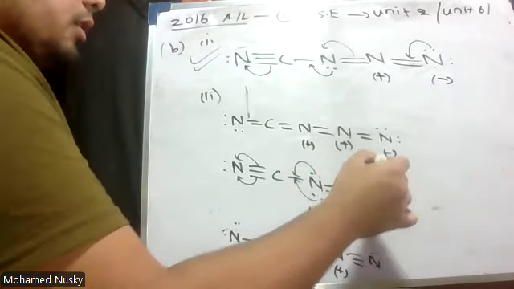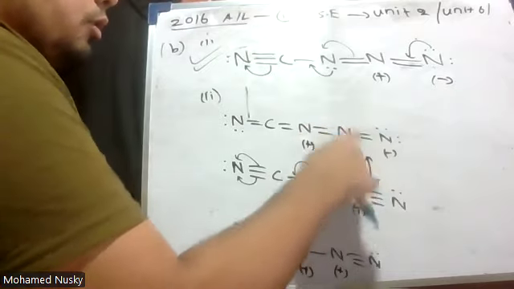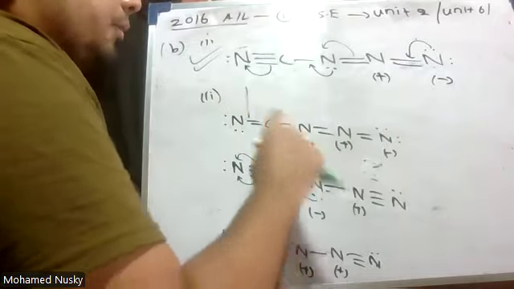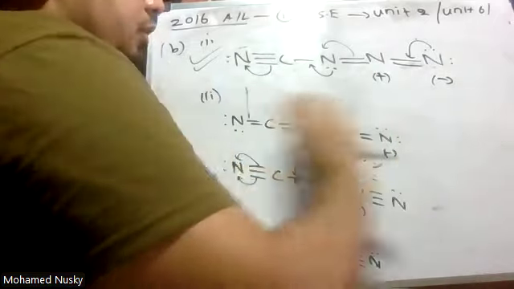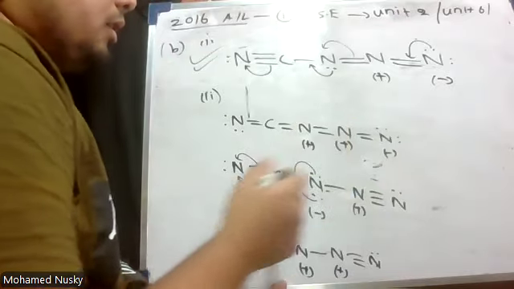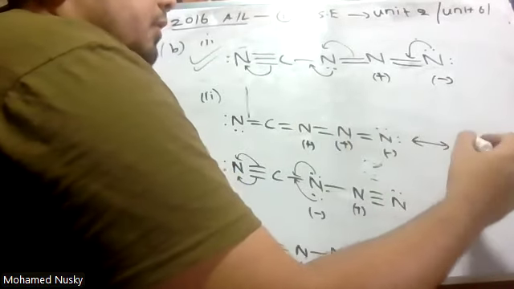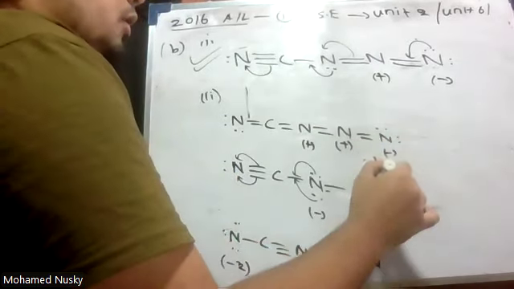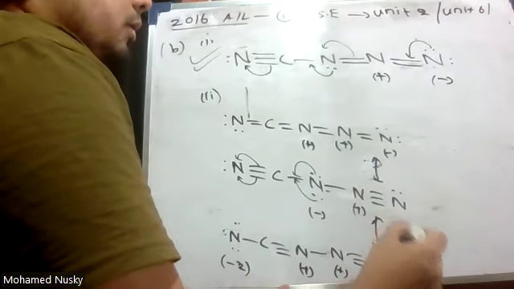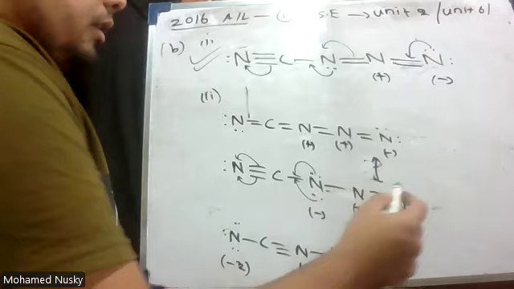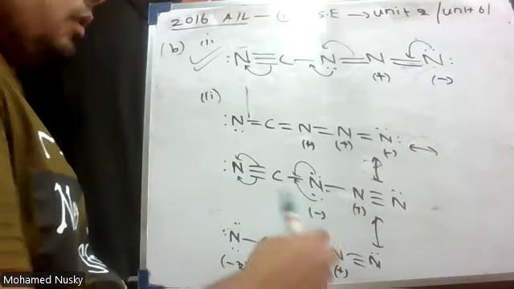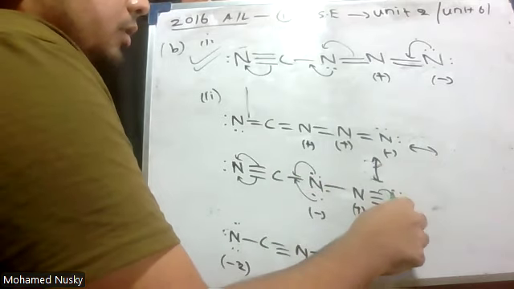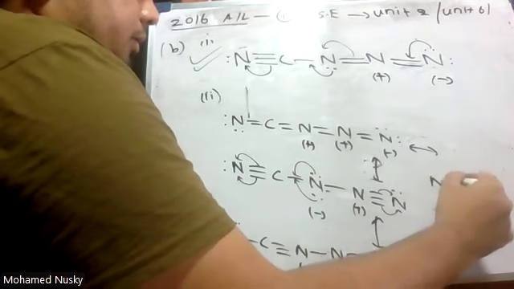When you are drawing resonance structures, to separate two resonance structures, you should show them with this double arrow. In your full scale paper, you will be writing this the horizontal way, right? I have drawn in the vertical direction. Therefore, when you are drawing, you should separate them with this double arrow. Now here I have drawn this vertical, so I will show it like this. And as I said, here I can draw another one. I can make these two lone pairs bond pairs and these two bond pairs lone pairs. Let me draw it.